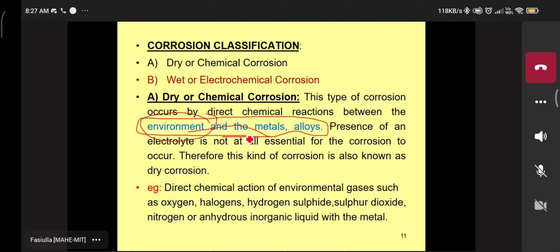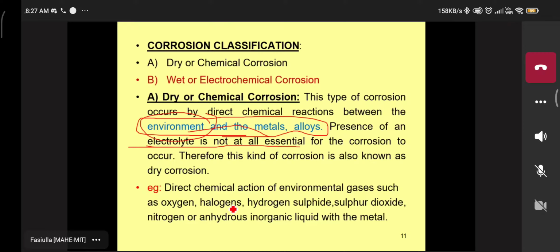Second point, second difference: without electrolyte. We are not using any acid. The liquid state we are not using here. Any acid or bases or any salt we are not using. Though electrolyte is not essential to start the corrosion, that type of corrosion is known as dry corrosion.